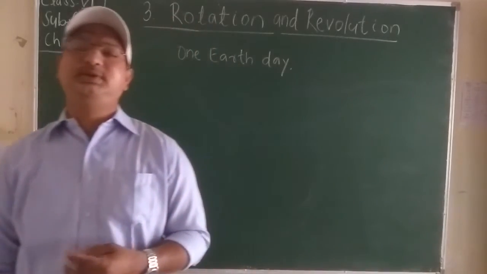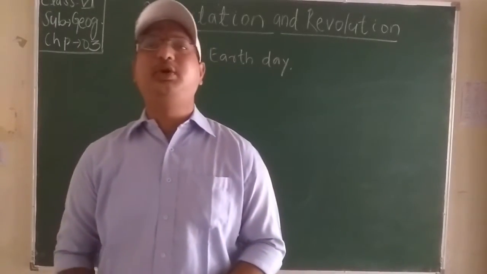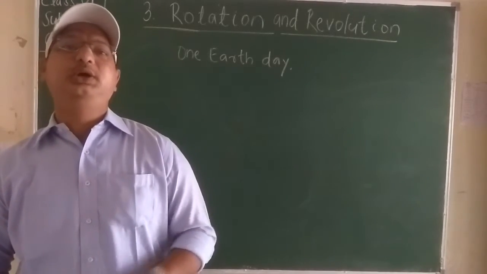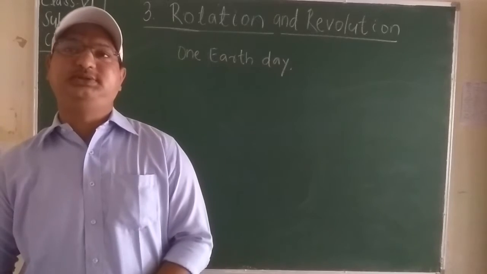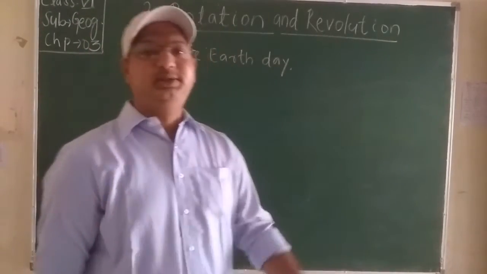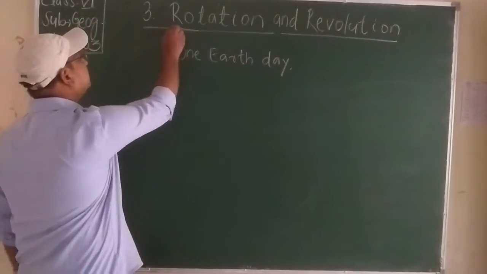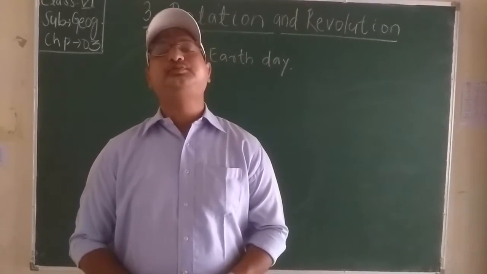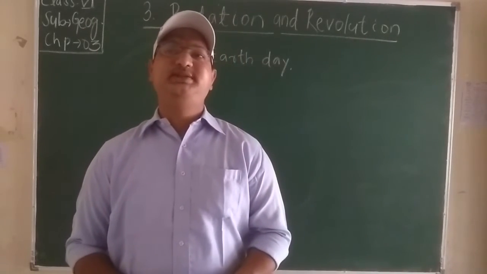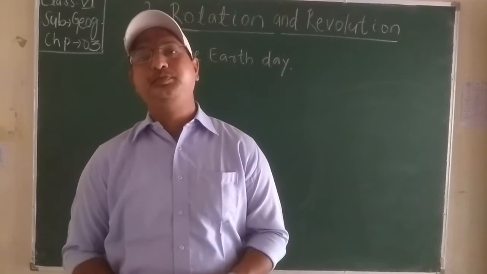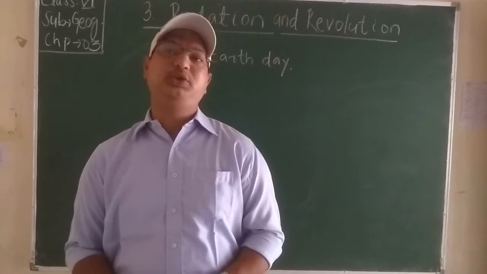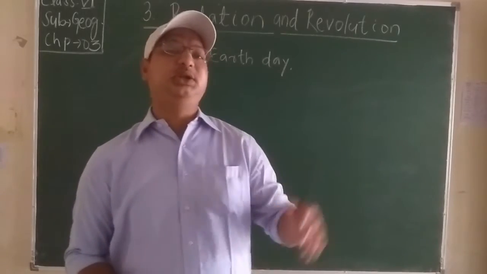Sun rays, friends, now the sun rays fall directly, that is vertically, over the tropics. That is why there is a difference between days and nights. As I have told you students, the sun's rays fall vertically between the tropics, and that is why the days and nights are of equal duration throughout the year at places near the equator.